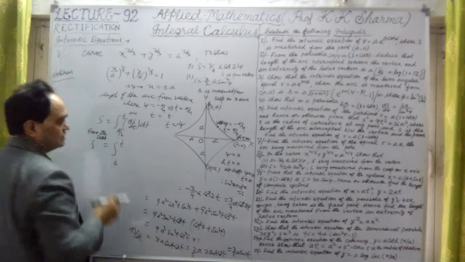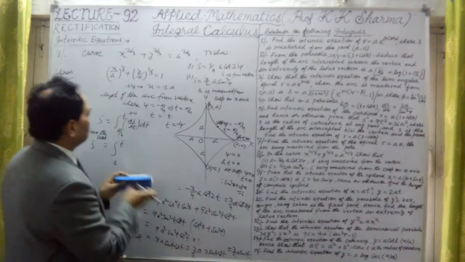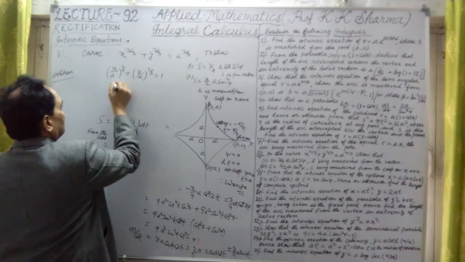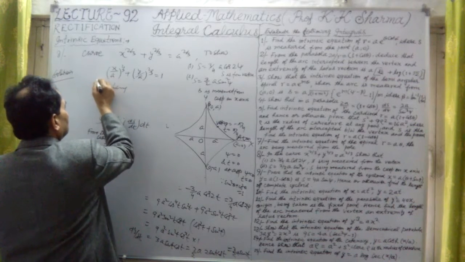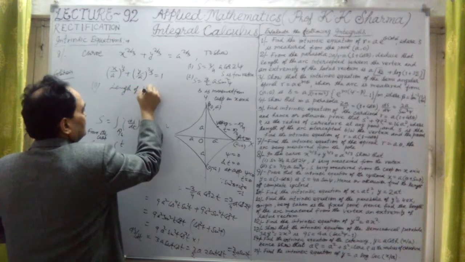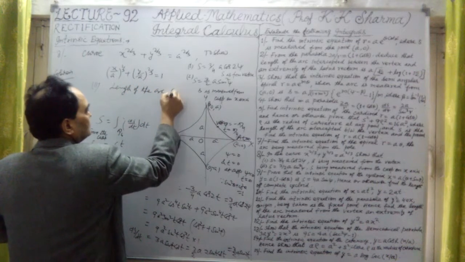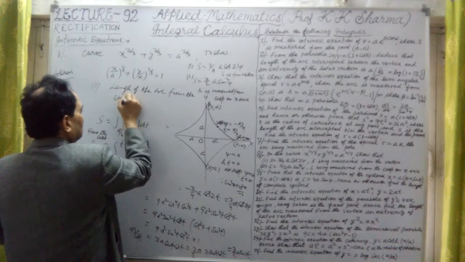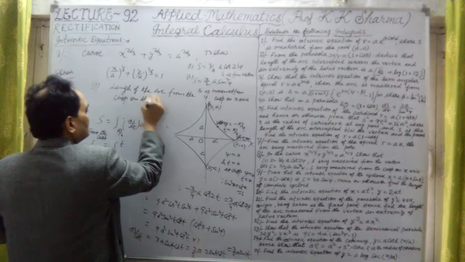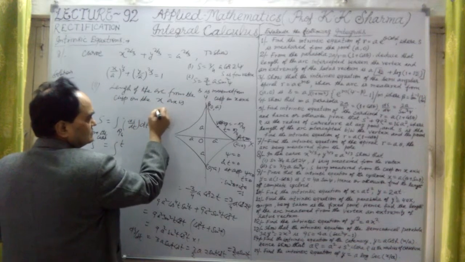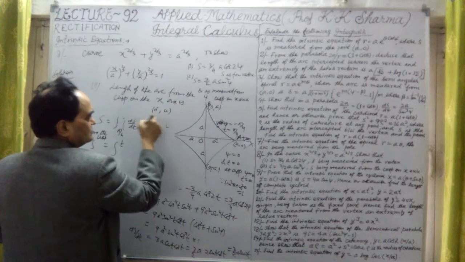Now the length of the arc from the cusp, the second point, we are finding the length of the arc from the cusp on the x-axis. This is given to us. On the x-axis, this cusp is A0.